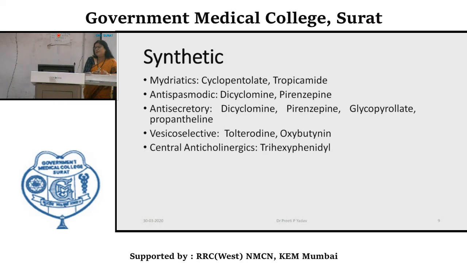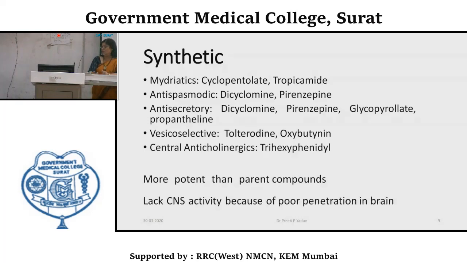Centrally acting anticholinergics for Parkinson's-like disease, specifically drug-induced Parkinsonism, trihexyphenidyl. These synthetic compounds are usually more potent than their parent compounds, and they lack CNS activity because of their quaternary nature. That's why they are less lipid soluble and have poor penetration into the brain.